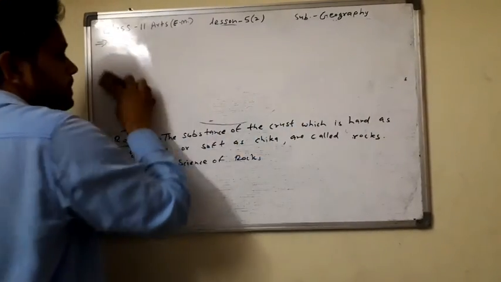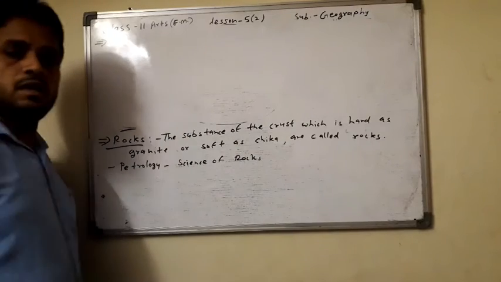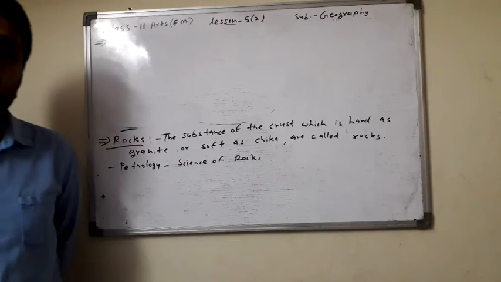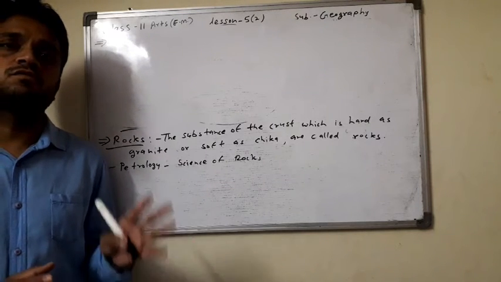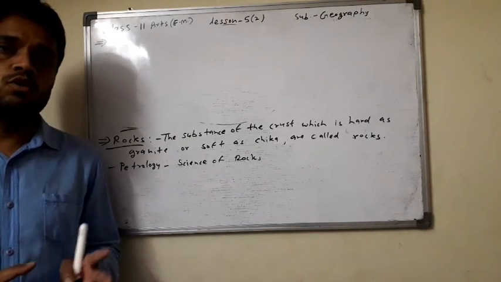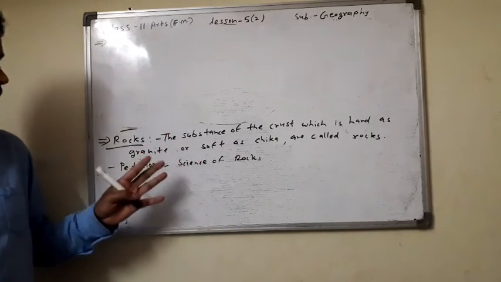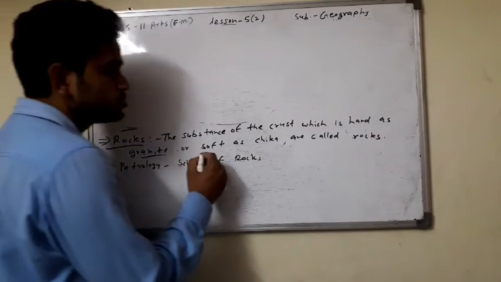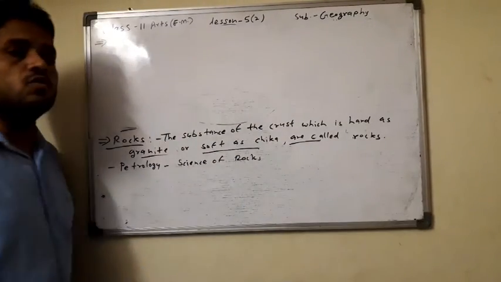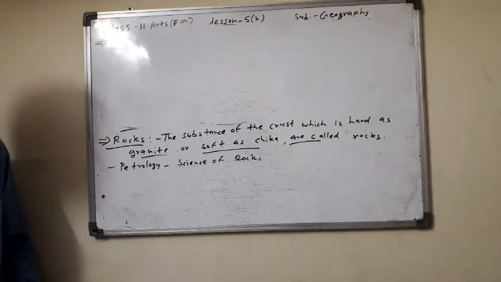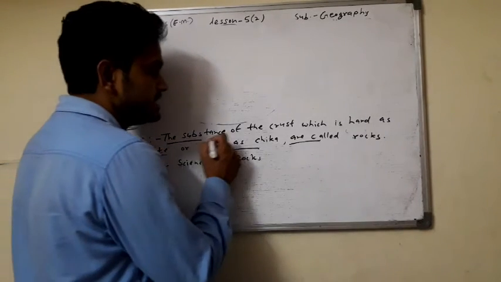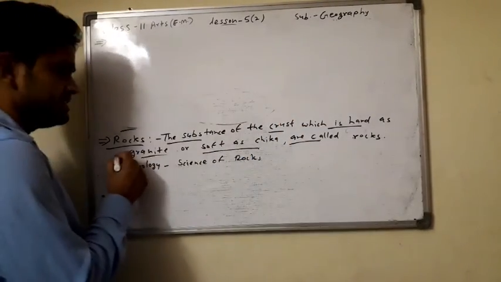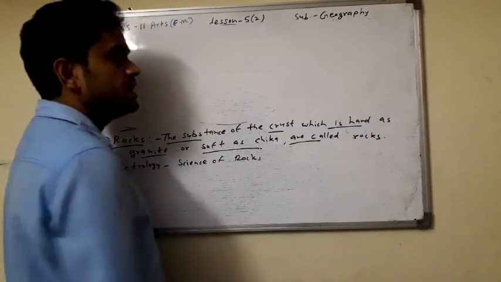Many types of minerals are found in rocks. Two or more minerals are found in rocks. The substance of the crust which is hard as granite or soft as clay is called rock. Here is the definition of rocks. What are rocks? The substance of the crust, which is hard as granite or soft as clay, is called rock.